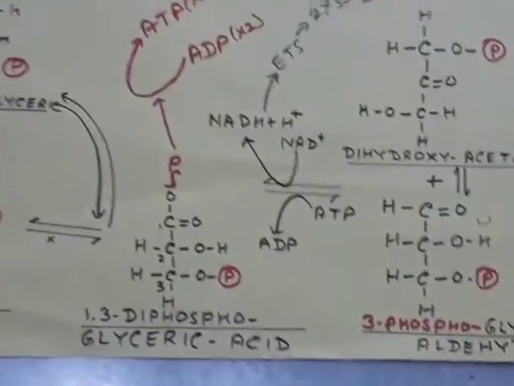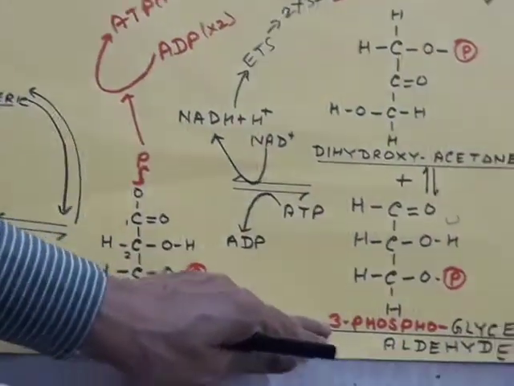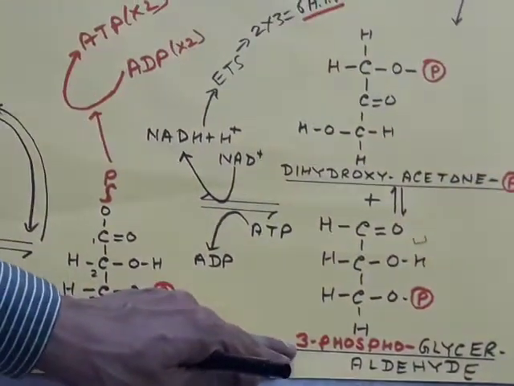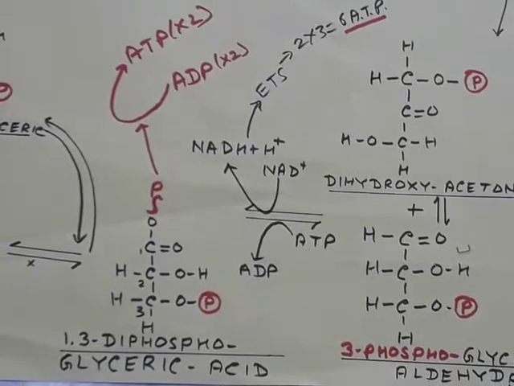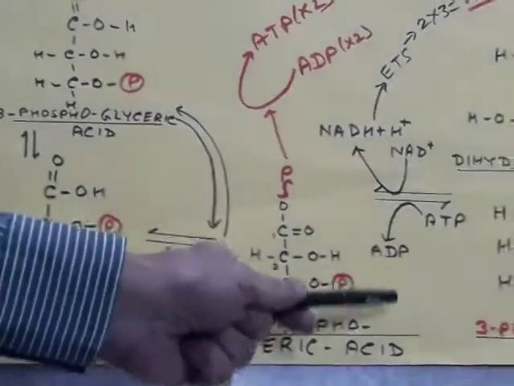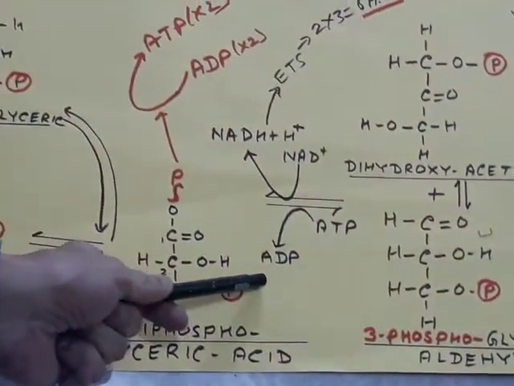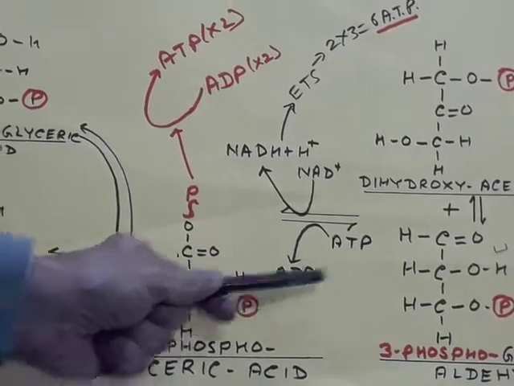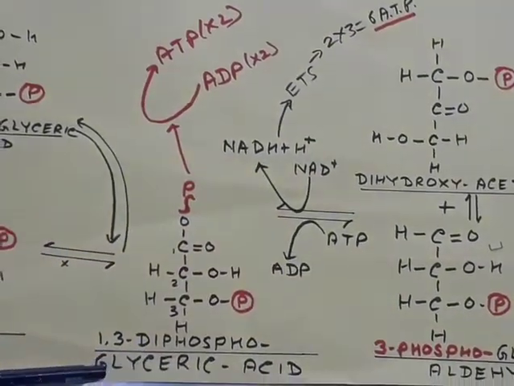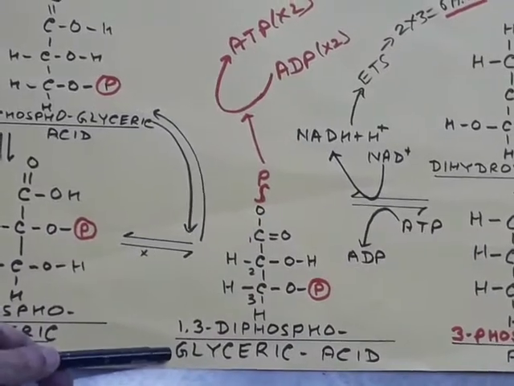Of course, from now onwards, there will always be 2 molecules of 3-phosphoglyceraldehyde, and of the other molecules also there will be 2. Now what happens? First of all, here oxidative phosphorylation takes place. It is oxidized to form 1,3-diphosphoglyceric acid.